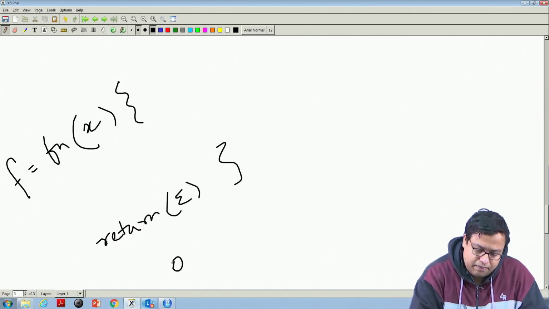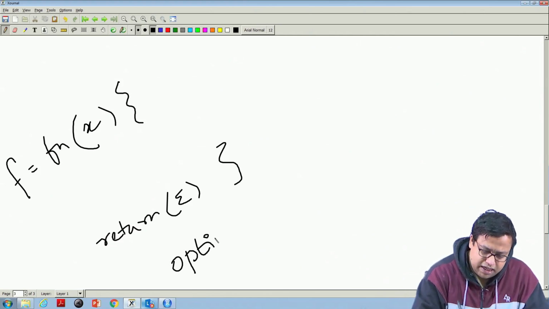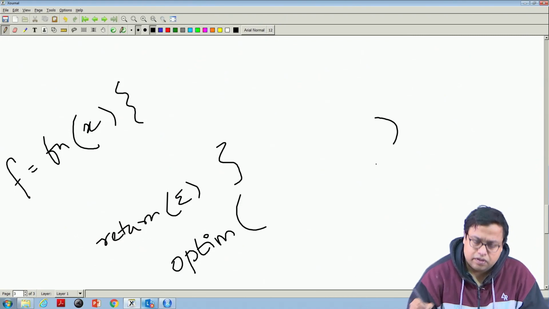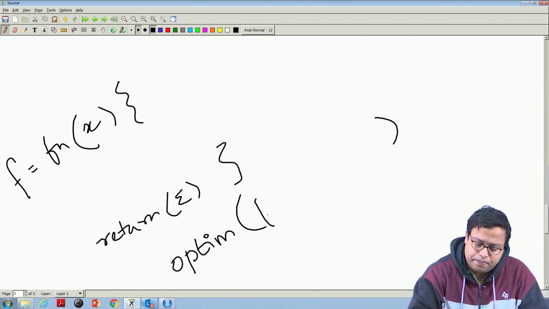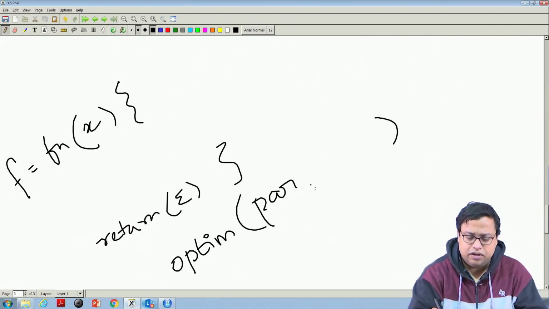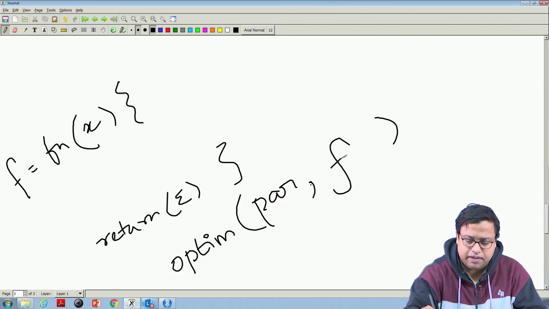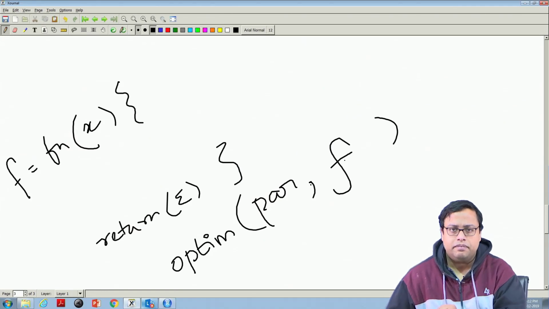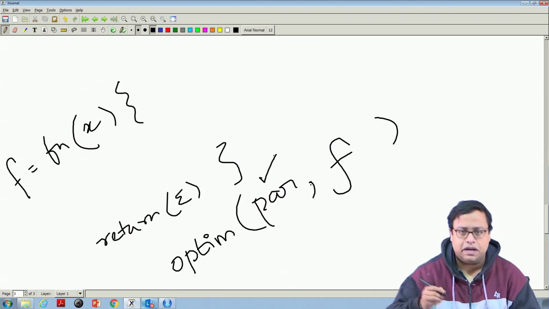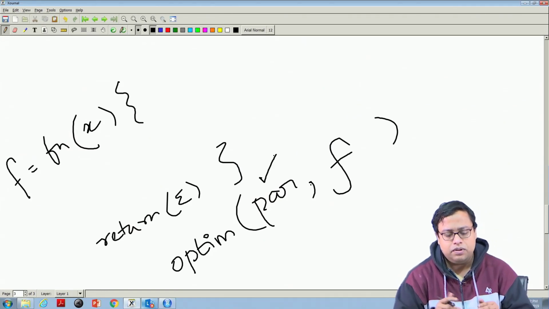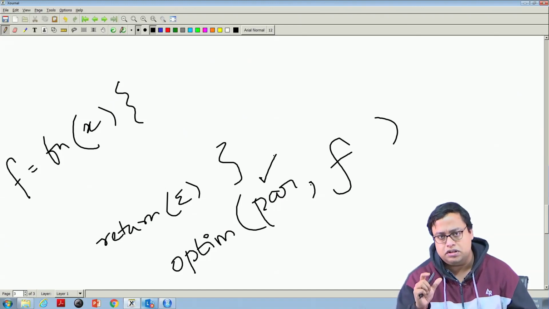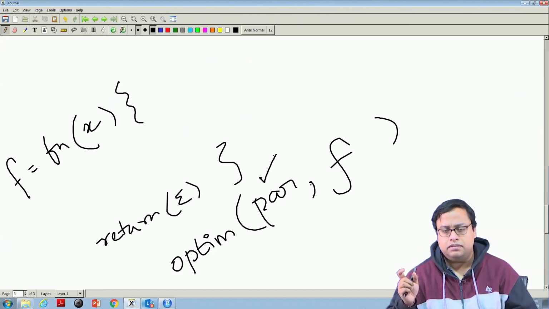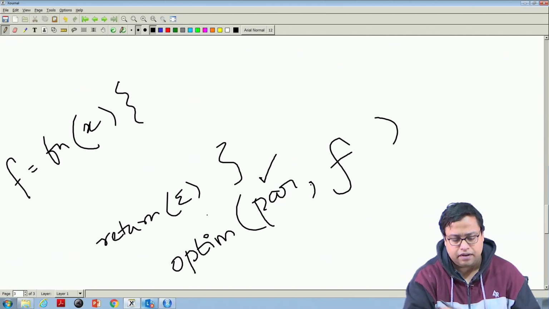Now, optim is an inbuilt function where you have to give the parameter par, the starting values, and the function name f. What it will do is minimize f by starting from these parameter values and give you the final result, which will give you the lowest possible parameter error value.